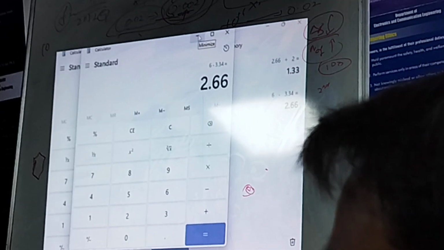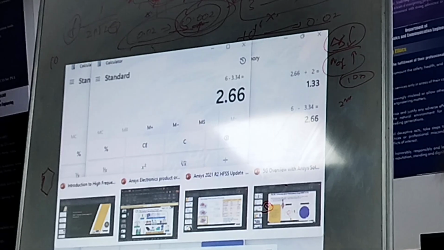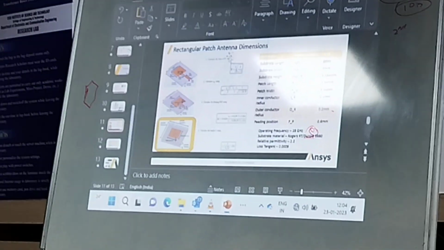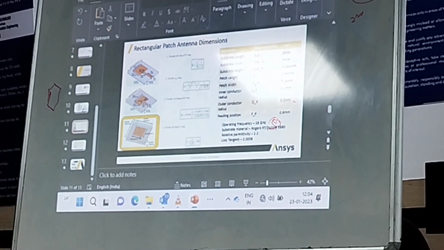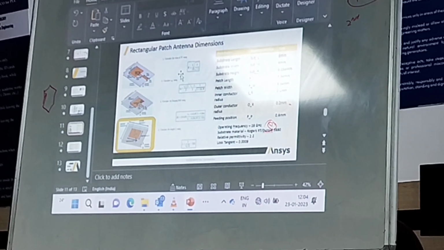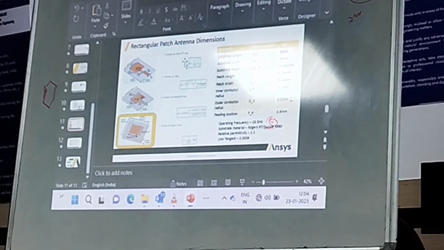How did you take 3.34, sir? Like, I had those MATLAB codes. You need not go for CST or anything. Using these formulas I had calculated it. And these are the dimensions, and I took this formula from Balanis sir's book only.